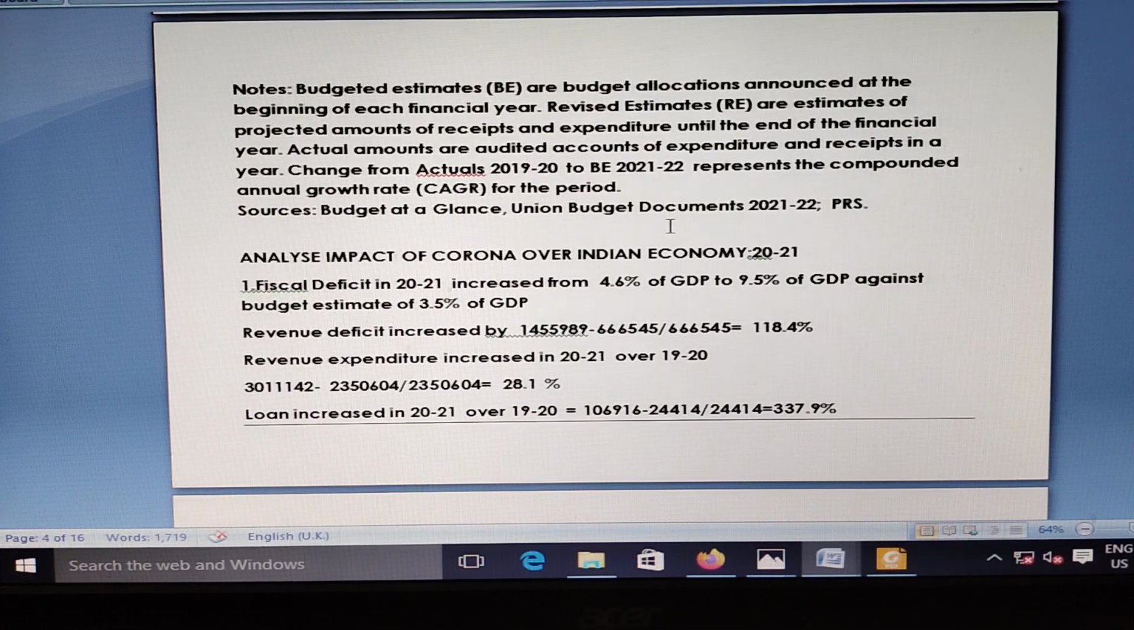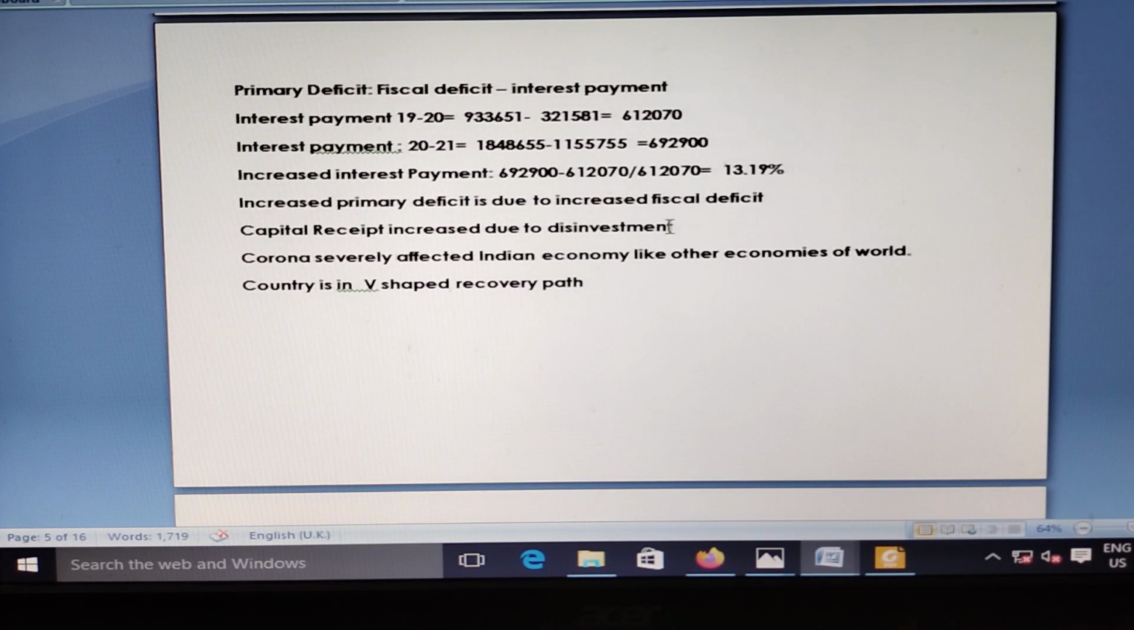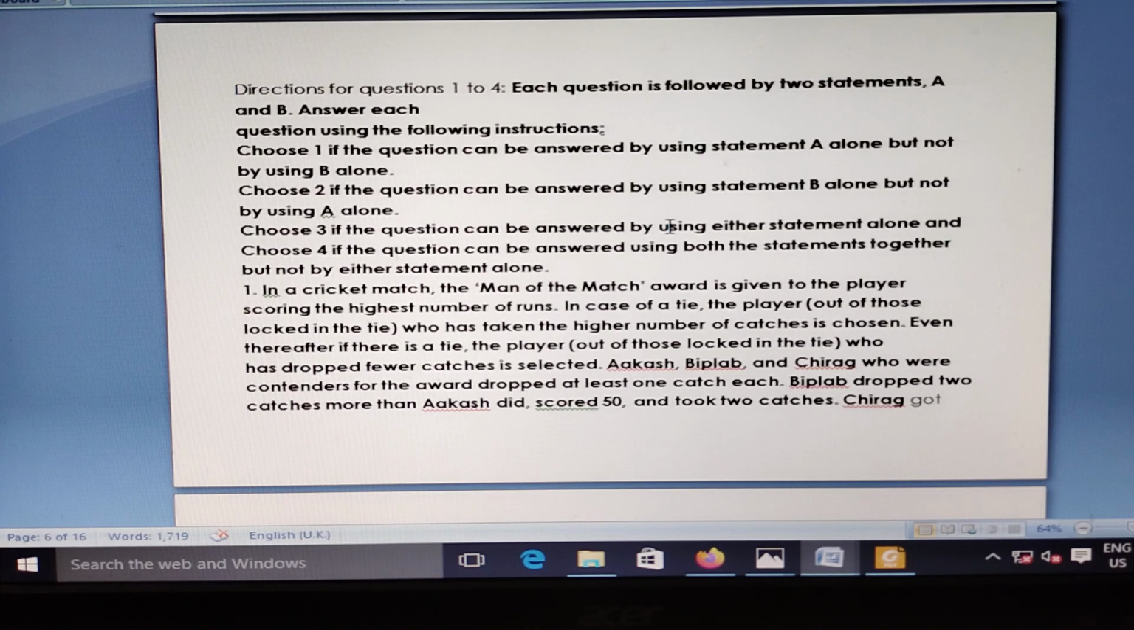Analyze the impact of Corona on the Indian economy. How the fiscal deficit was affected, how the revenue deficit was affected, how revenue expenditure was affected, or how the loan was affected. Primary deficit is equal to fiscal deficit minus interest payment. We check that the interest payment has not marginally increased. So whatever deficit is there is only due to the fiscal deficit, due to increased revenue expenditure, which is mostly due to Corona. Now, the Corona V-shaped recovery path.